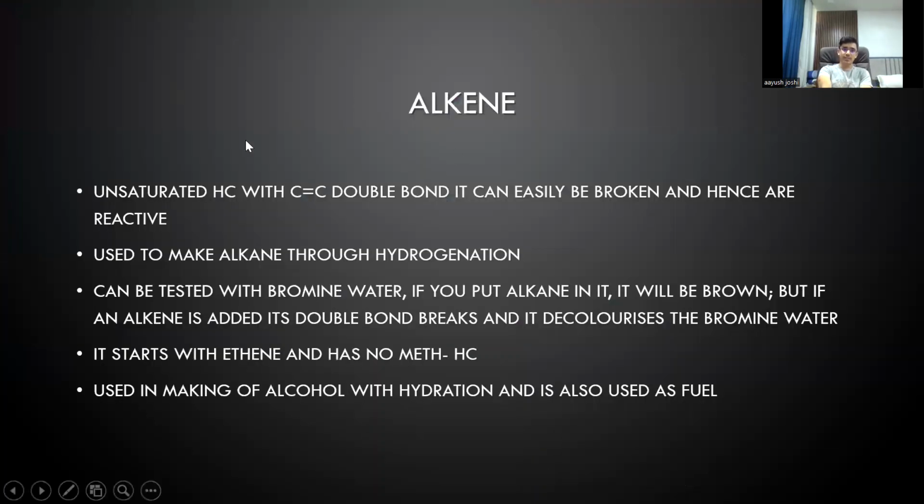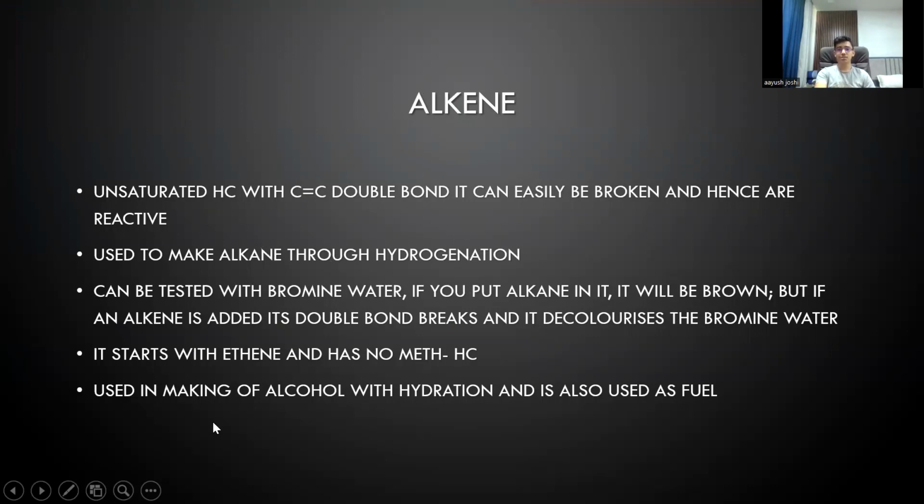Next up, we have alkenes. They are unsaturated hydrocarbons with a carbon-carbon double bond, which can easily be broken, and hence they are very reactive. You can use that to make an alkane through a process called hydrogenation. As the name entails, we have hydrogen being added into the alkene with the help of a nickel catalyst and a temperature of 300 degrees Celsius.